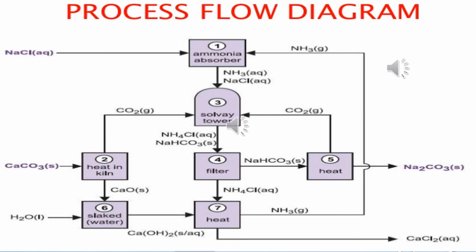First of all, on the left side, you can see NaCl aqueous, which means this is brine. After filtration, that brine will go toward the ammoniacal chamber or ammonia absorber chamber, where it is converted into ammoniacal brine. Here the ammonia absorber is pointed as 1.